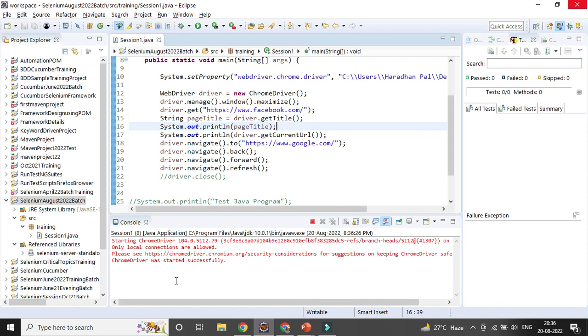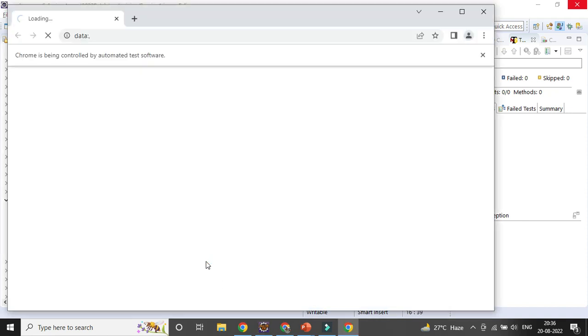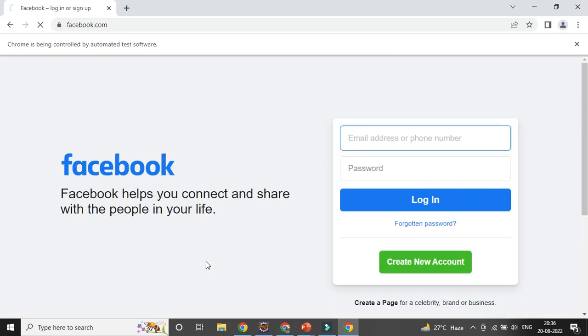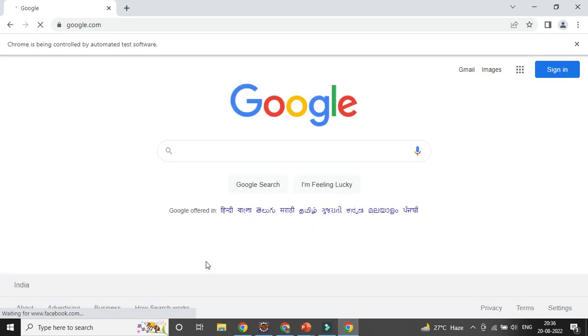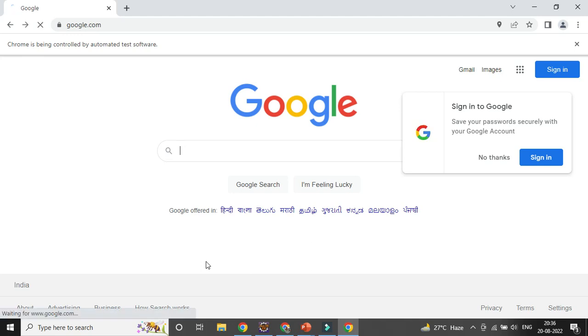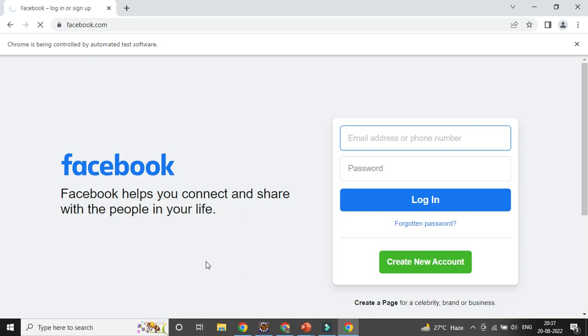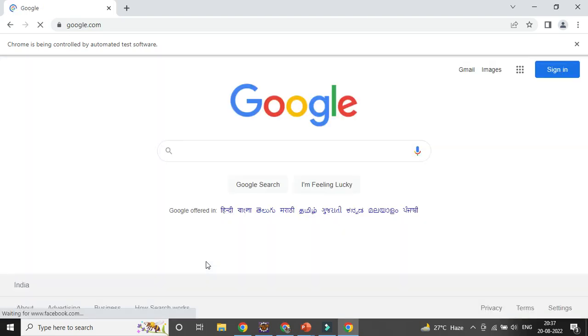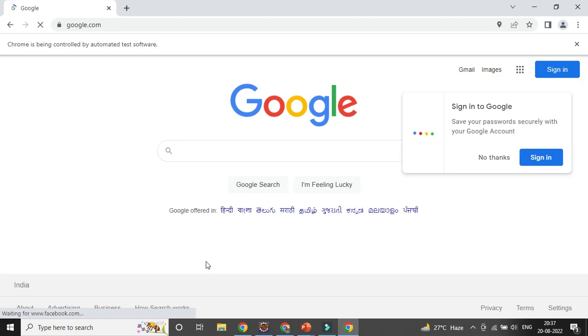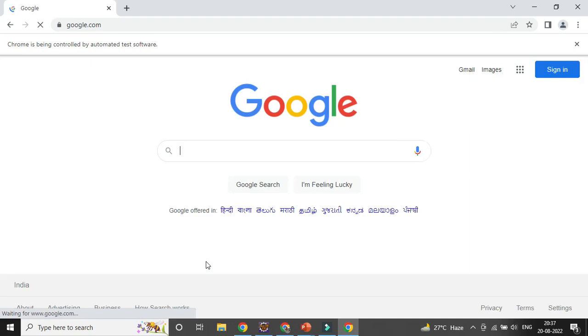you could see ChromeDriver was started successfully, which means it is launching the Chrome driver. It will maximize, then load the Facebook page, then navigate to the Google page in the same browser. Then it will go back to the Facebook page because of driver.navigate.back. Once the page is fully loaded, it will forward to the Google page with driver.navigate.forward. Then it will refresh the page. So that is my objective, and my code is working fine.